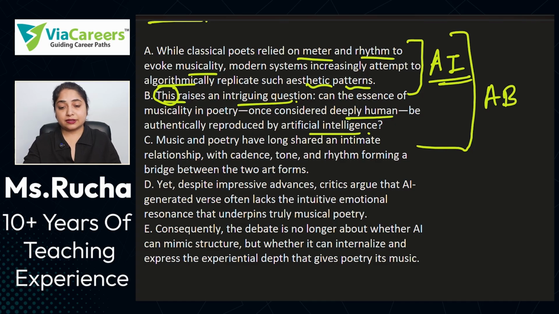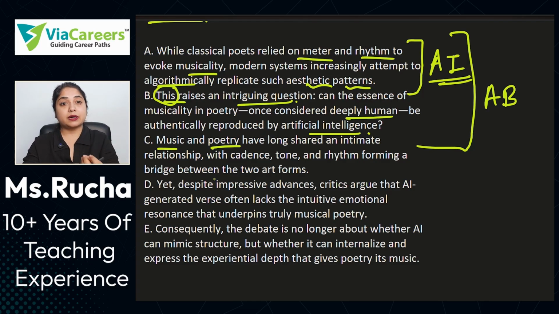Now let's see the next sentence. Music and poetry have long shared an intimate relationship with cadence, tone, and rhythm forming a bridge between the two art forms. Now we are talking about music and poetry. In both the options before, we have already talked about music and poetry, but both are elaborations of some concept.